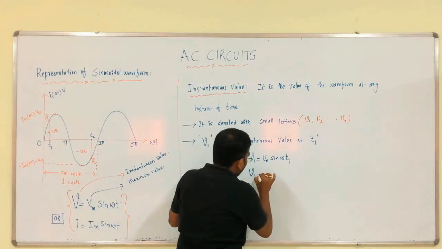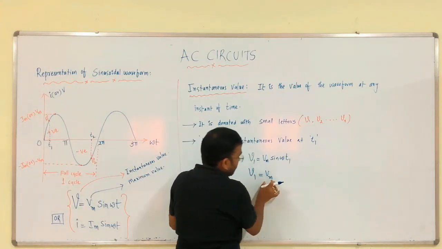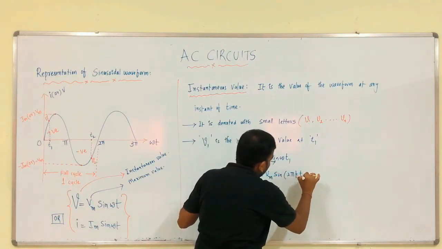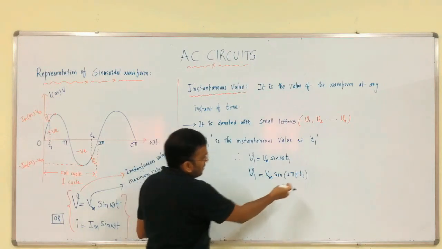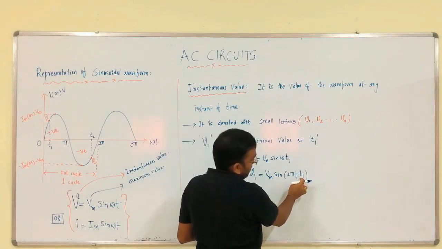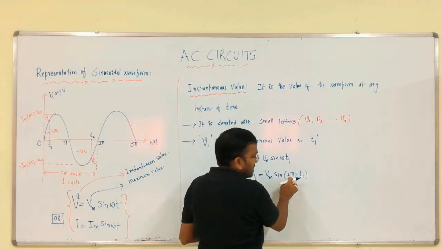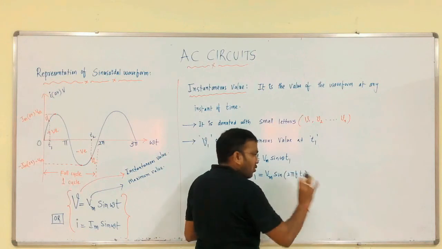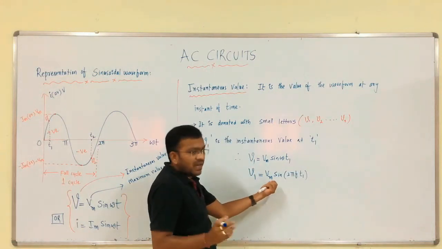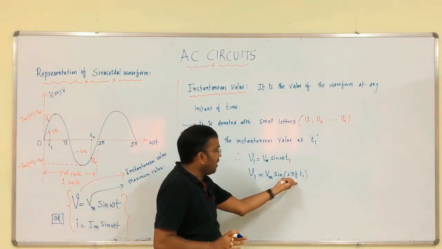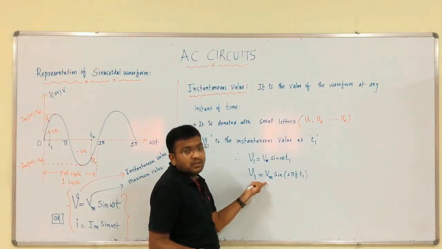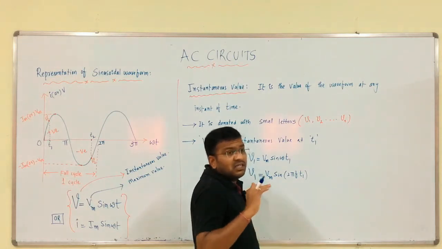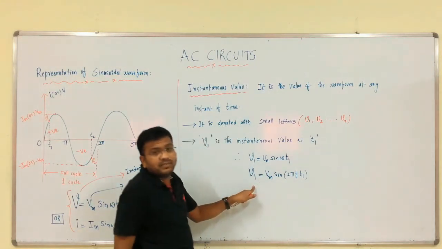We have to get the value of V1. This is the maximum value, okay. Sin, this is 2 pi f into t1, like this. Then we have to substitute t1. For example, it is 0.5 second, f is 50 hertz, we all know that. Pi is 3.14, 2 into 3.14 into 50 into 0.5. Sin of that value, we are going to get some finite value. So, Vm is, for example, 1 volt. 1 into that finite value is nothing but V1. So, for this value of t1, we will get V1. For different instants, we will get different values of V1, right.